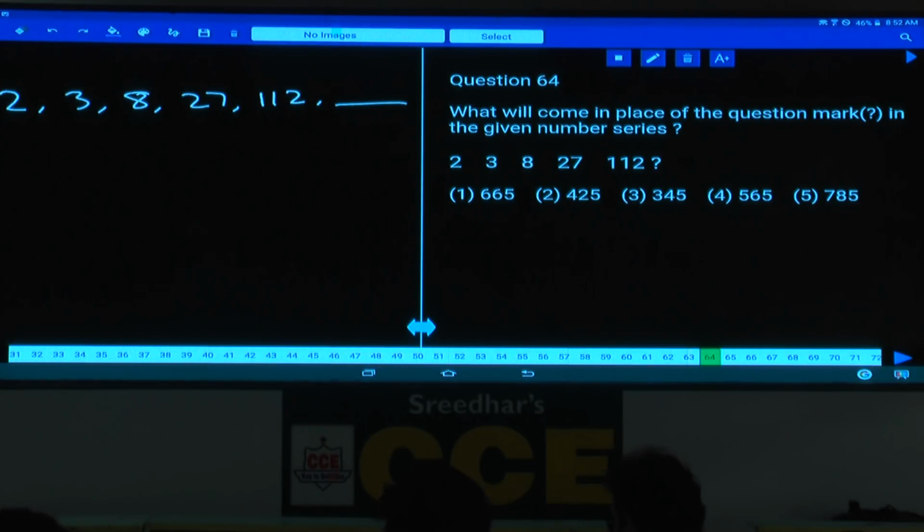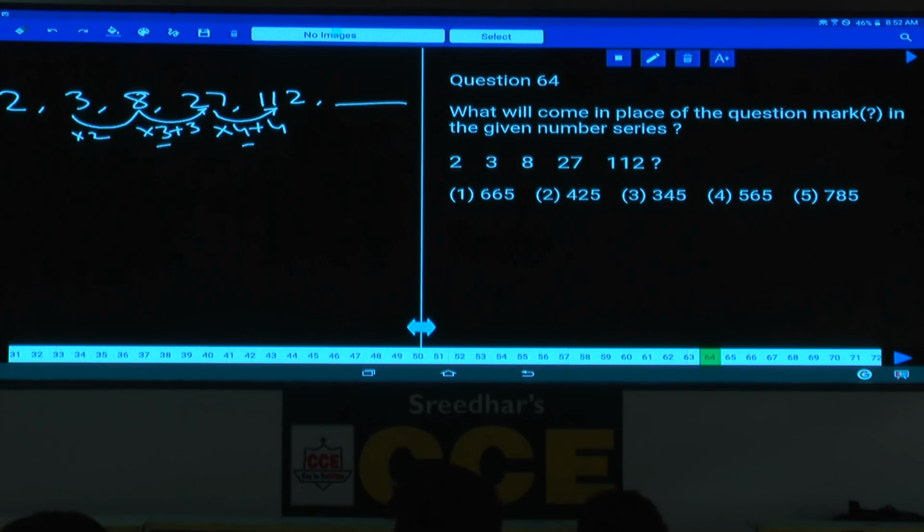Hence as it does not come under product, then combination, and in the case of combination we should always try out the highest numbers. Then what is the relation between these two? 27 into how much will be around 112? Into 4. Into 4 is how much? 108. 108 plus 4 is 112. Now this is into 4 plus 4, then check out here. Now 8 into 3 is 24 plus 3 is 27. Now this is into 4, this is into 3, this must be into 2, and this is into 1.